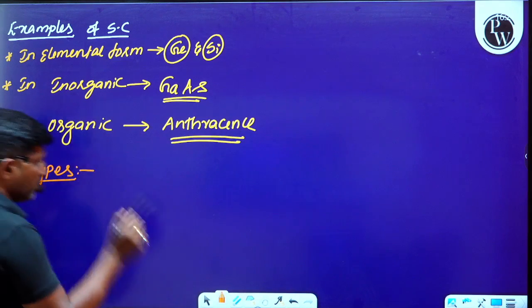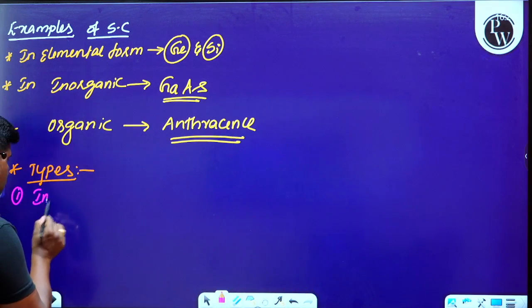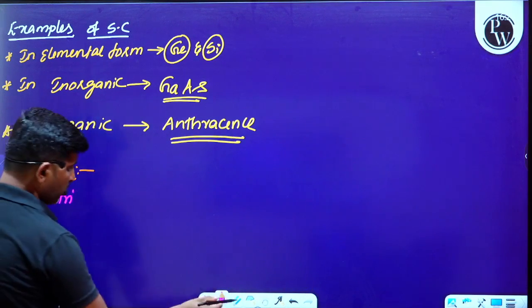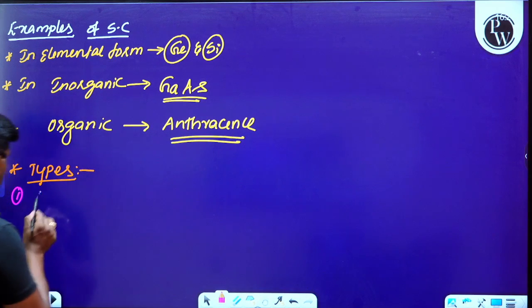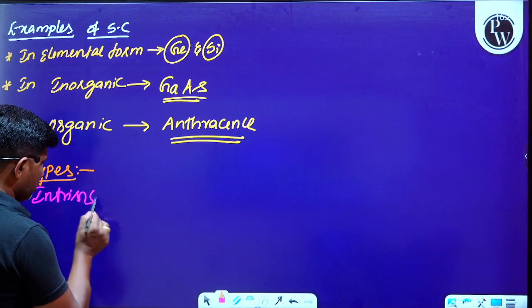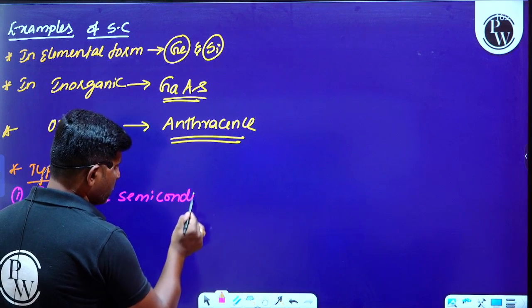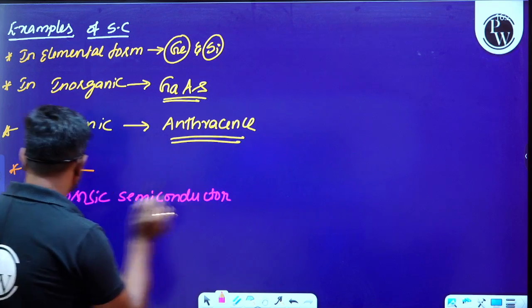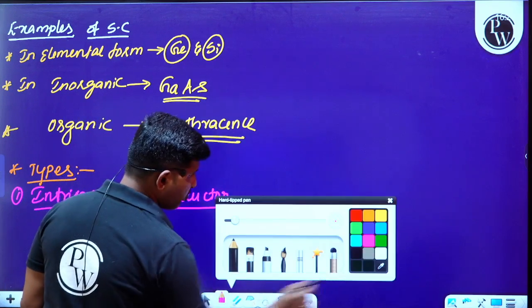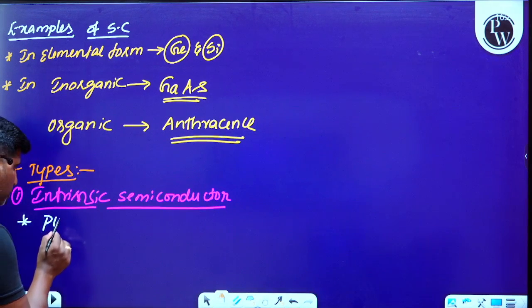Let us have the first one, that is intrinsic semiconductor. So what are these intrinsic semiconductors? How can we understand this? Let us go with the first point. We can say pure form.